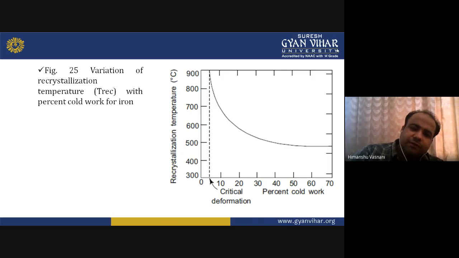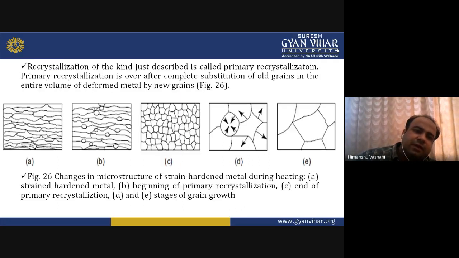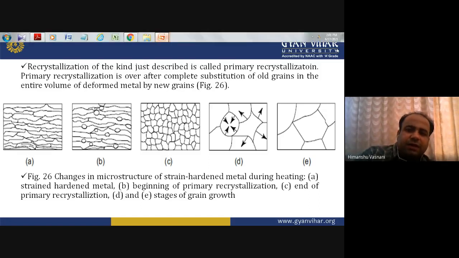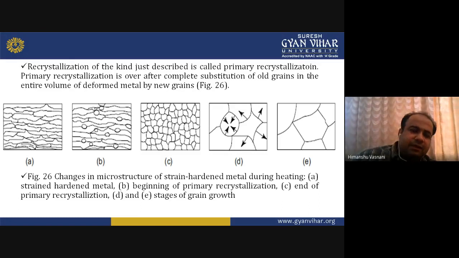So how it differs. Then in this diagram also you can easily find out what is called recrystallization and how it's happening. And then in figure 26, changes in microstructure of a strain hardened metal during heating. That is, in A it is strain hardened metal, in B beginning of primary recrystallization, in C end of primary recrystallization, in D and E stages of grain growth. You can easily see the different stages of grain growth, recrystallization and recovery here.